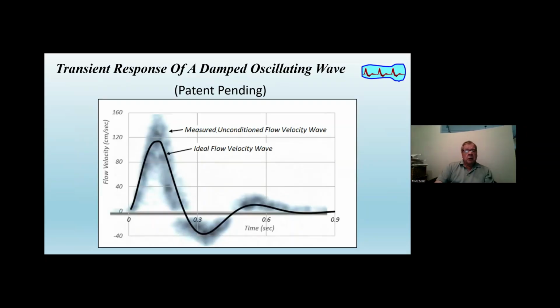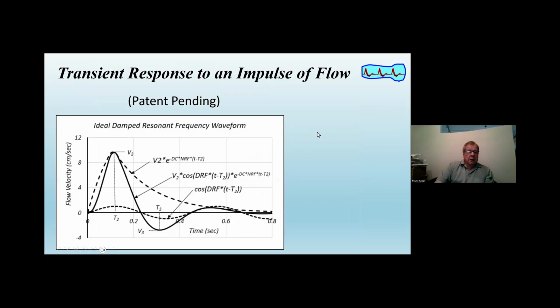And I now show an ideal flow wave that is calculated using this equation in comparison to the measured flow. And you see there's a reasonably good match there. So I want to talk now about this equation. It's what I would call here an ideal damped resonant frequency, and it's composed of 2 components. One is an exponential decay shown in the larger dashes, and the other is an oscillatory component shown in the smaller dashes. And together, those make up the combined transient flow response.